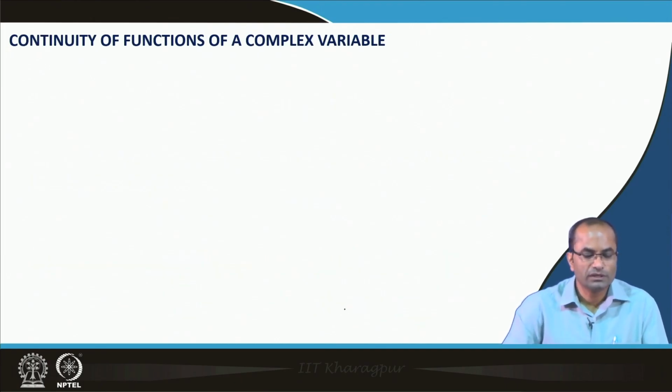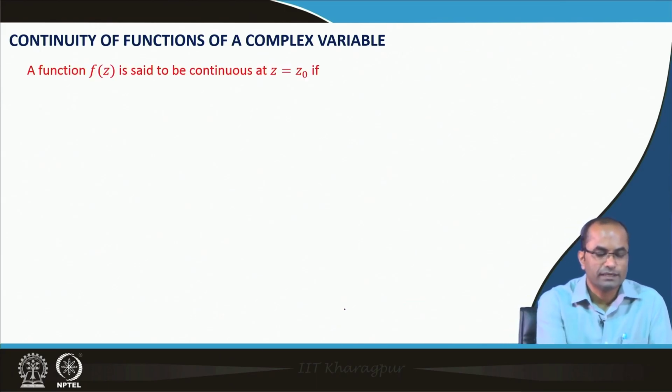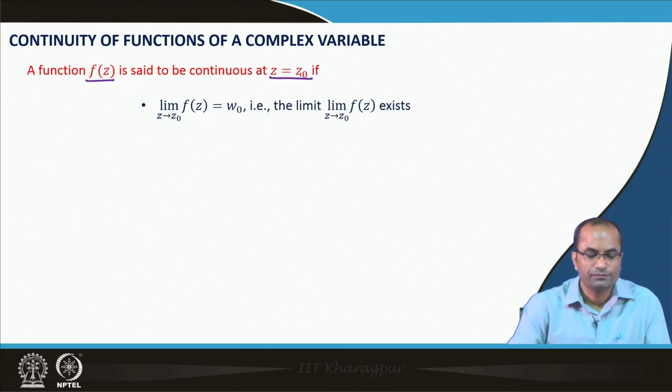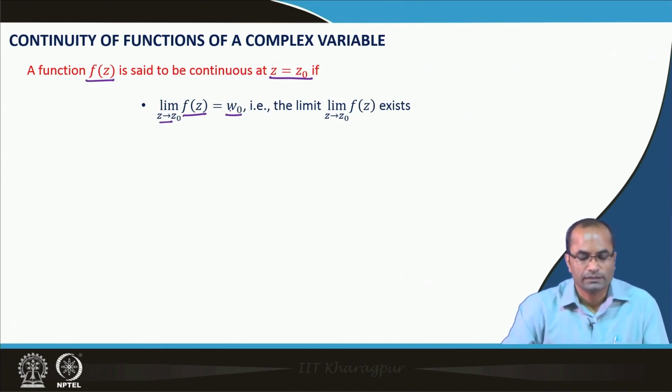So, coming to the continuity of functions of a complex variable, we say that a function f z is said to be continuous at z equal to z naught if the first condition is that the limit of f z as z approaches z naught, let us say this is w naught, exists.